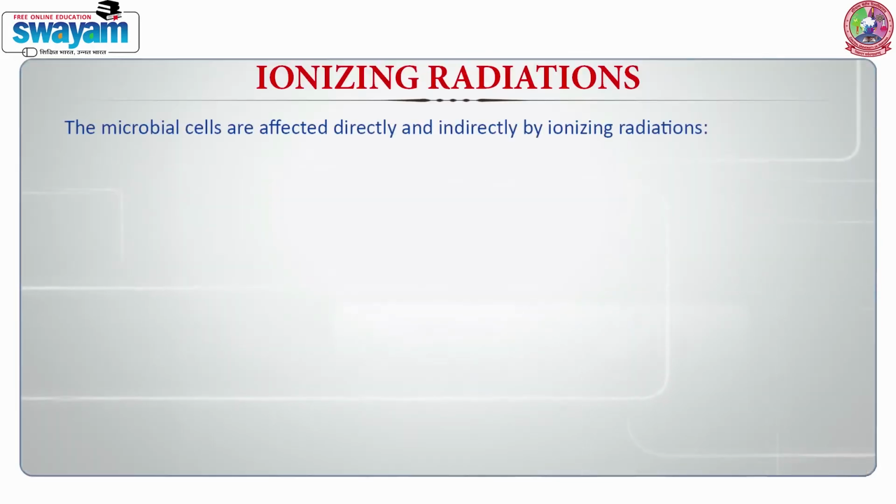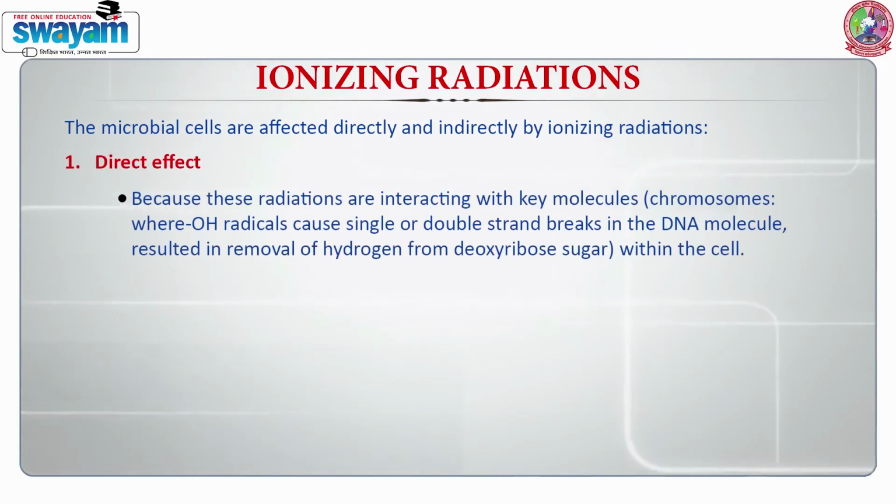The microbial cells are affected directly and indirectly by ionizing radiations. Direct effect: these radiations interact with key molecules, for example chromosomes, where OH radicals cause single or double strand breaks in the DNA molecule, resulting in removal of hydrogen from the deoxyribose sugar within the cell.